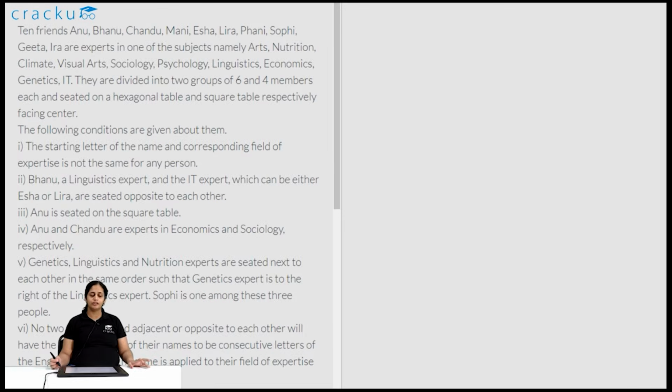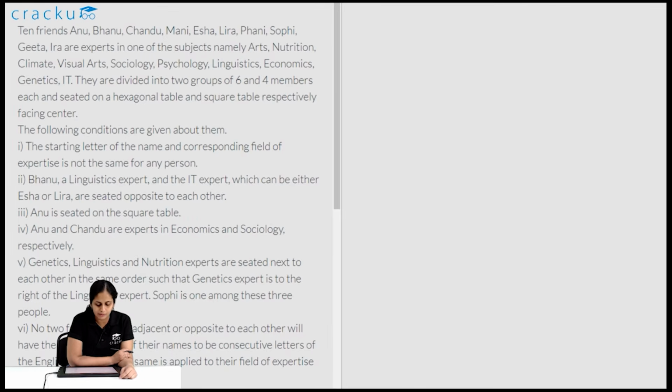In this video, we are going to look at a particular LR set, which is a combination of both hexagonal arrangement and square arrangement. So let's take a look at the LR set first before we try to solve it. 10 friends, Anu, Bhanu, Chandu, Mani, Isha, Leera, Pani, Sophie, Geeta, Ira are experts in one of the subjects, namely arts, nutrition, climate, visual arts, sociology, psychology, linguistic, economics, genetics, IT.